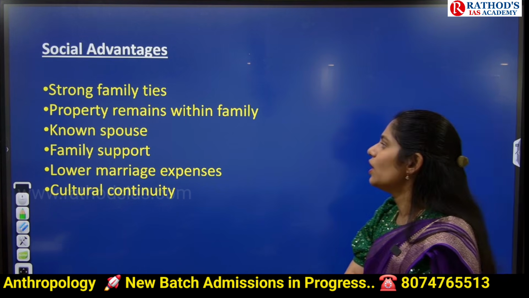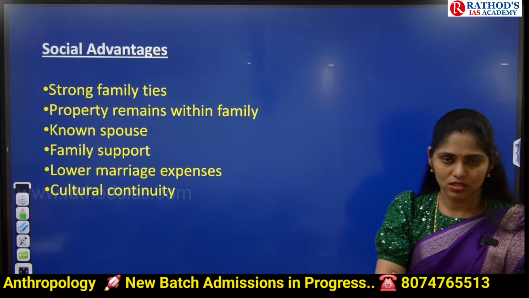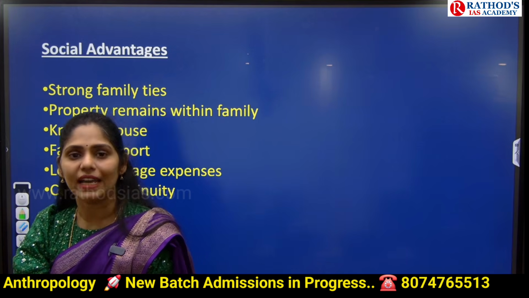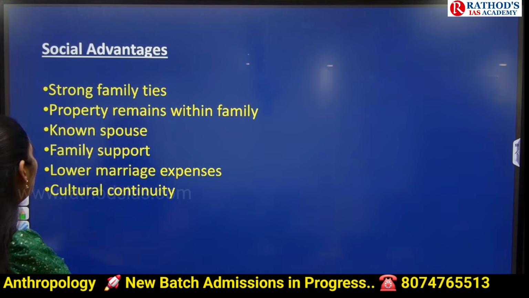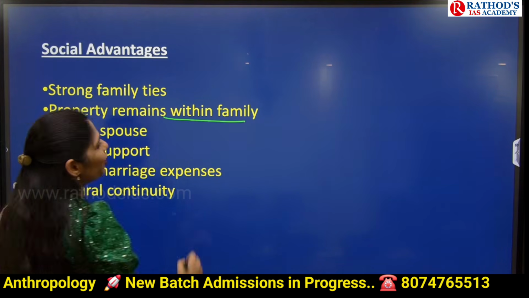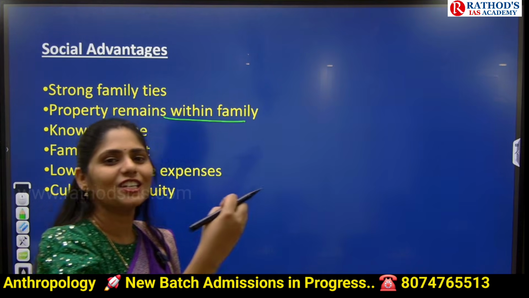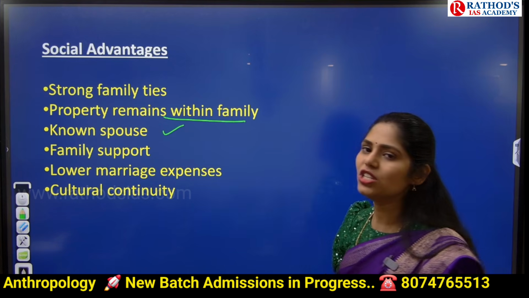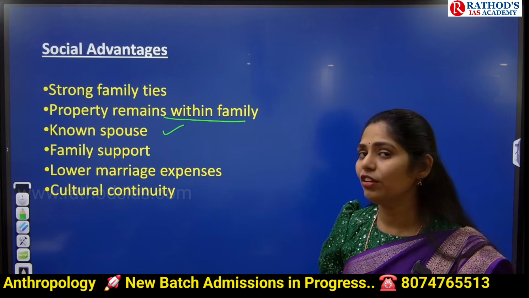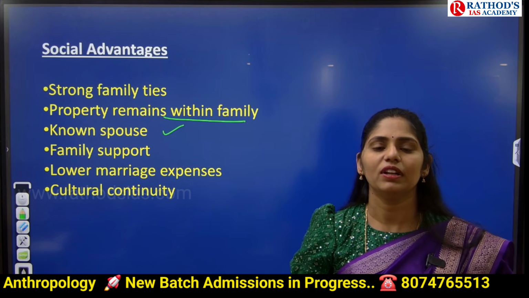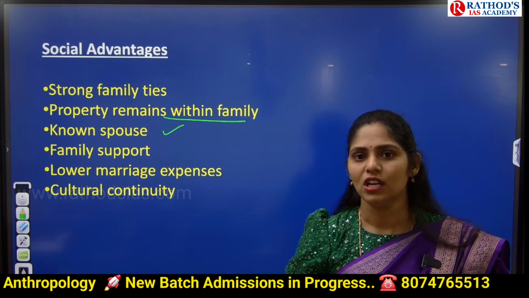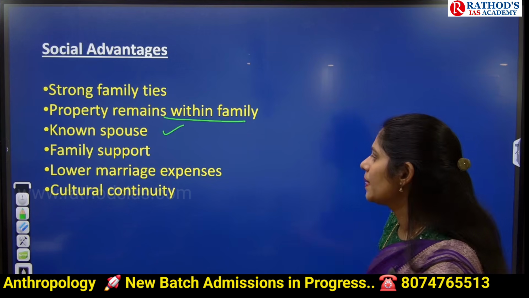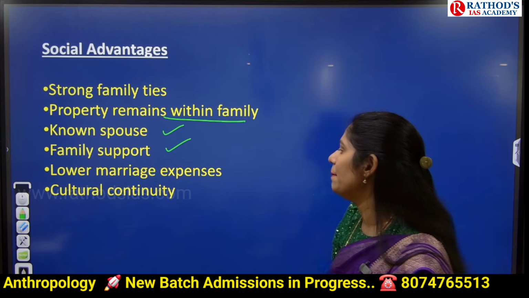So here the positives are: if you go for marriages within the same bloodline, obviously we can improve family ties. Property remains with the family. We are not going to share that property with another new family. We will have a known spouse. Yes, we know their character, how they react, what they eat, how their lifestyle is, everything. Accordingly, we can manage things. And next, we get family support for sure.